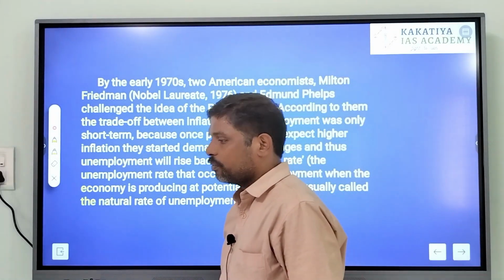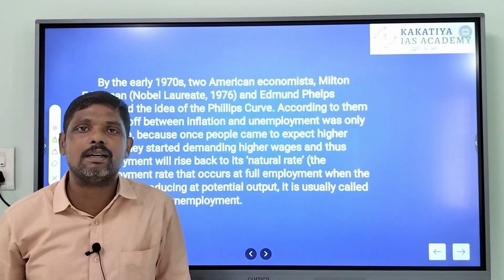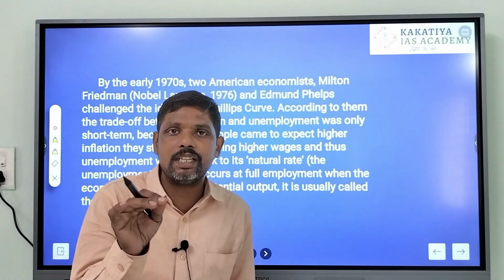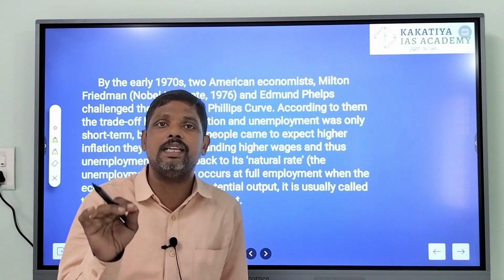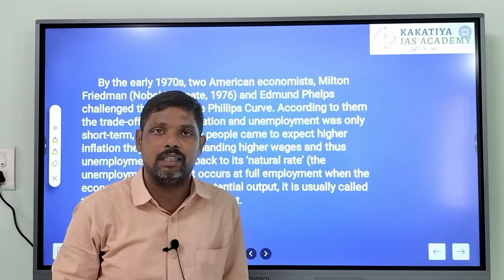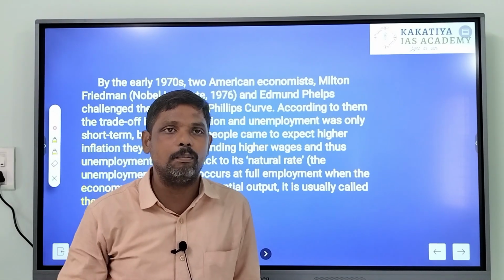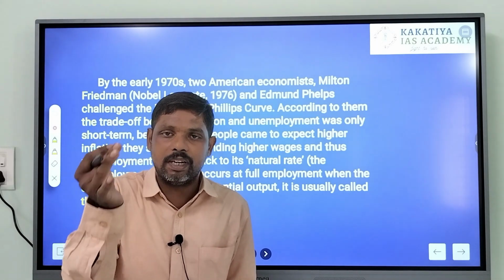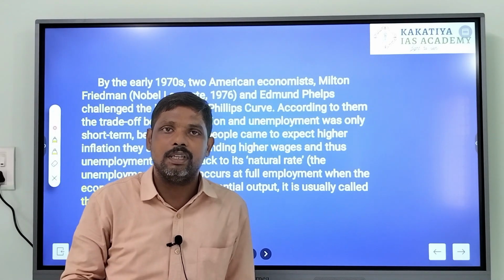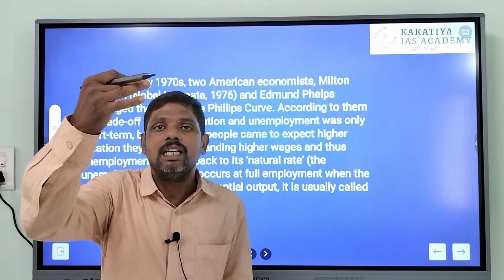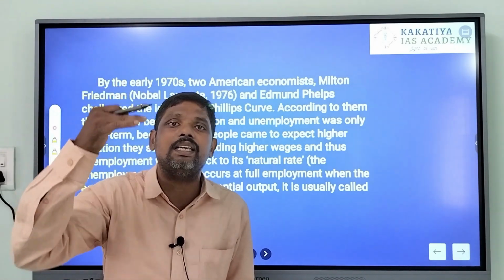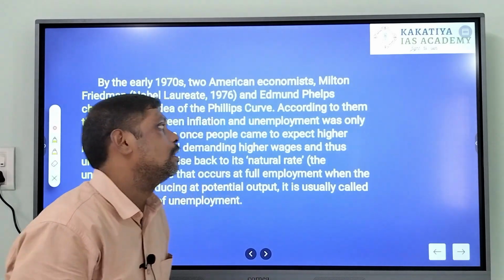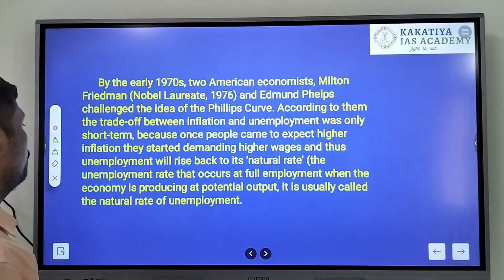They proved that the trade-off between inflation and unemployment is only seen in the short run, but in the longer term, there is a direct relationship: as inflation increases, unemployment will also increase.